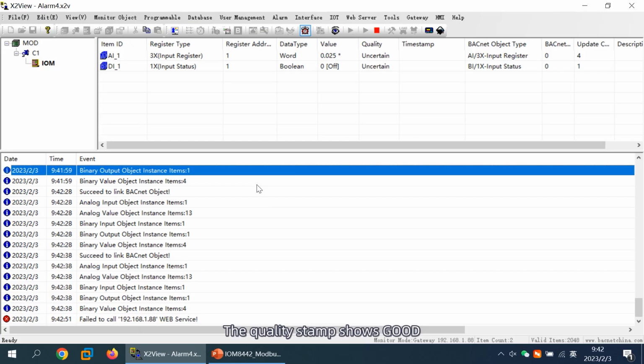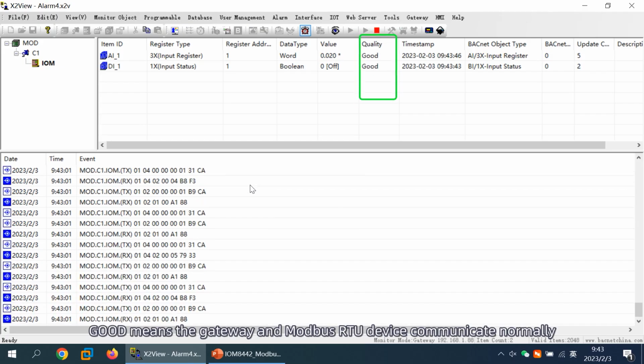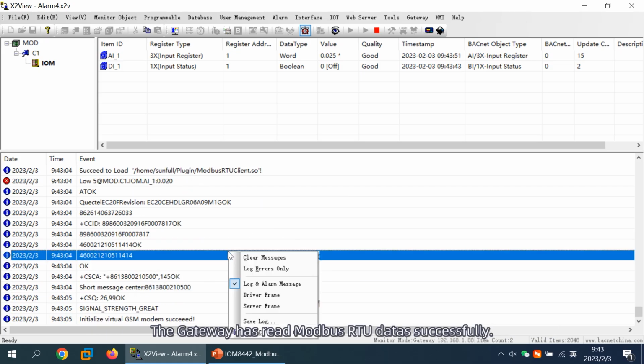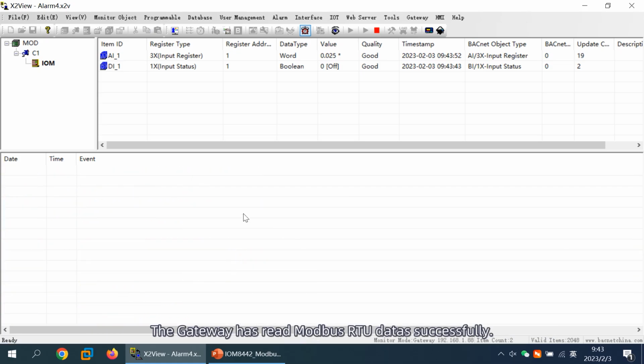The quality stamp shows good. Good means the gateway and ModbusRTU device communicate normally. The gateway has read ModbusRTU data successfully.